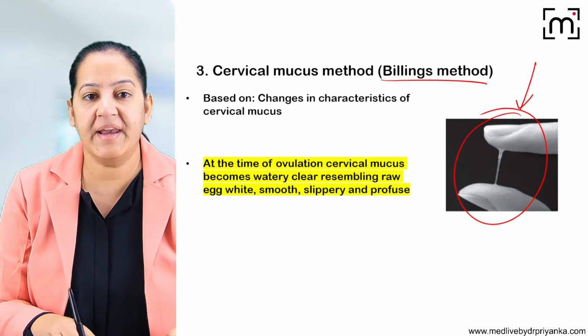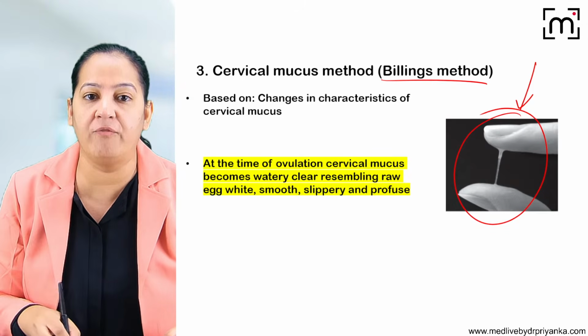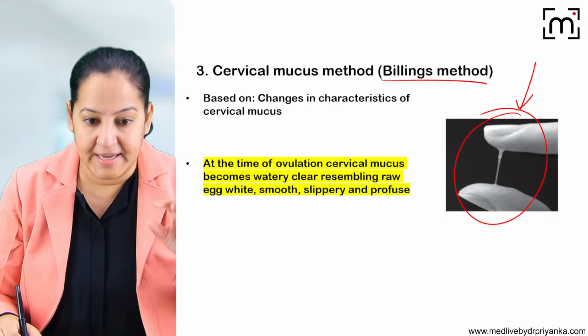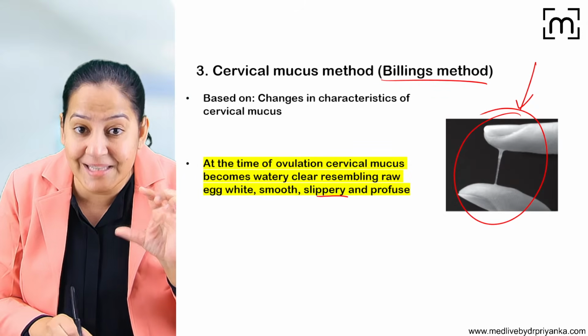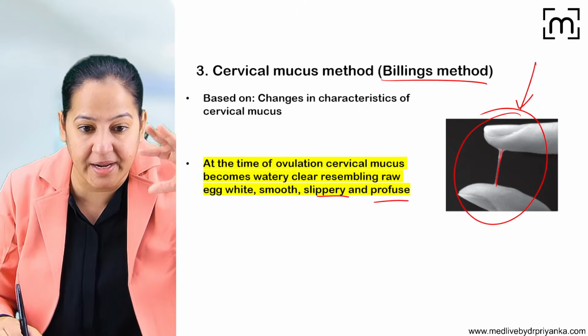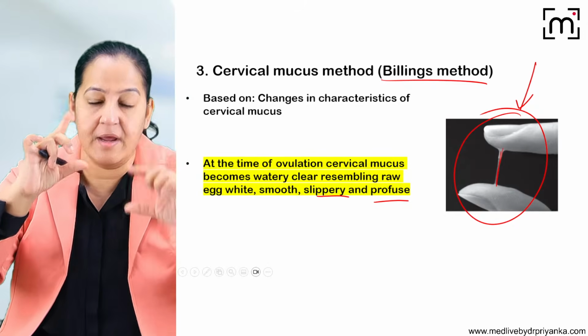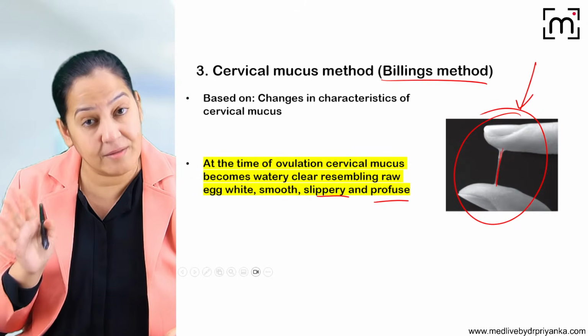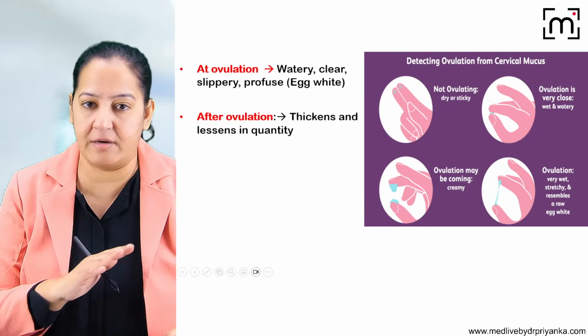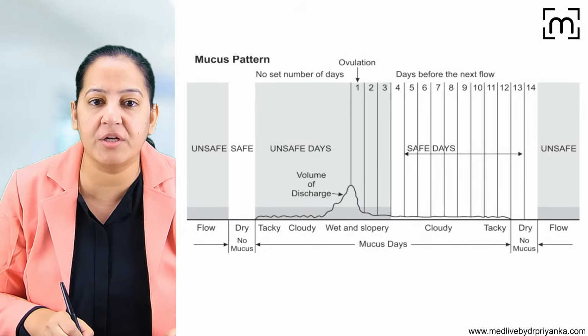Let me tell you. The principle is that at the time of ovulation, you can see the cervical mucus becomes highly slippery, profuse, and it can make a string. If it is taken on a finger, it will form a string. It will happen only when ovulation is taking place. So at other days, you can see here.